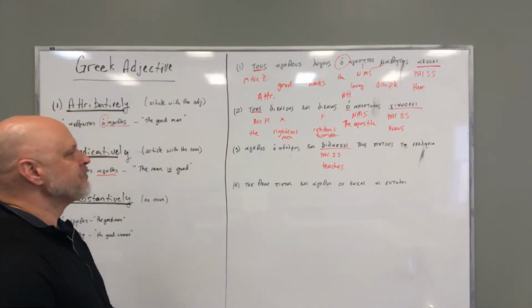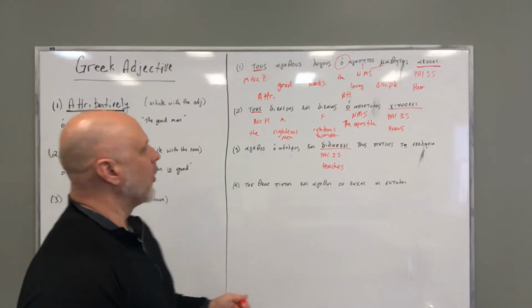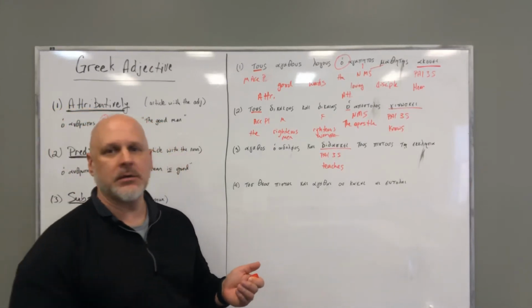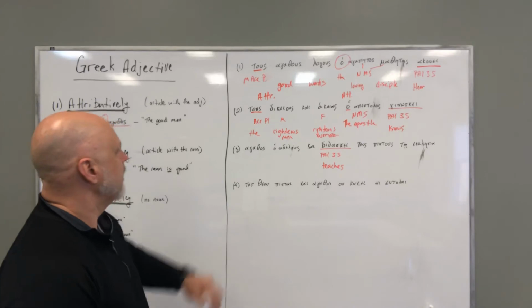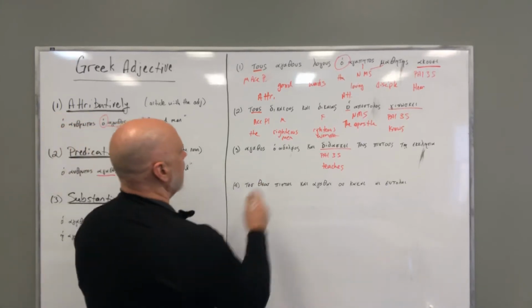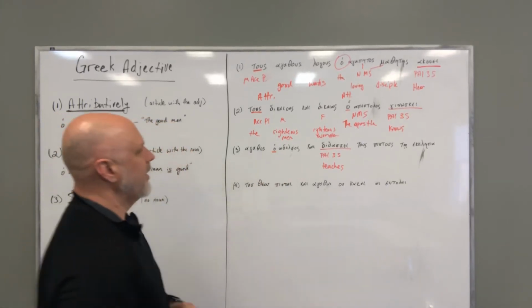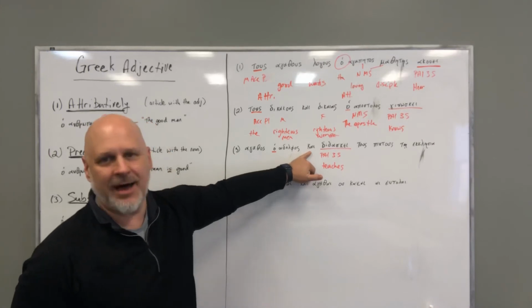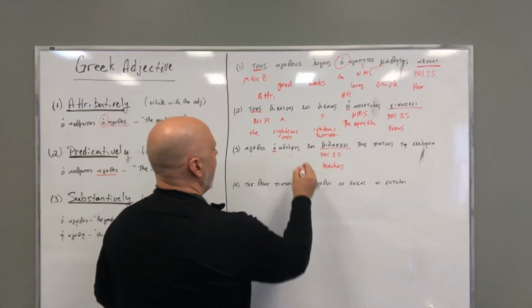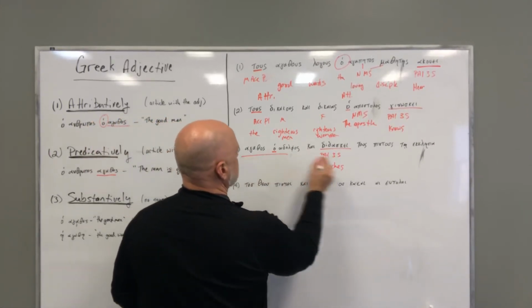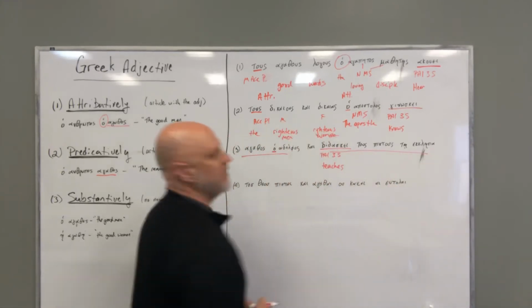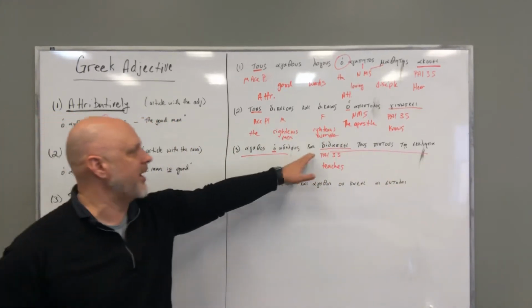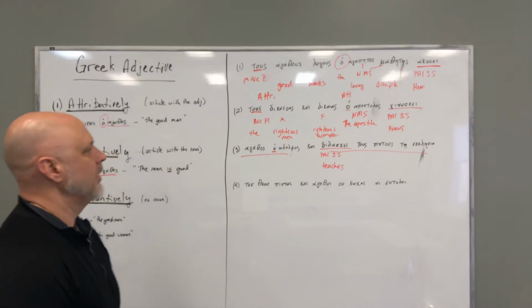Okay? Now I'm looking for a subject. I have my ho adelphos here, but notice I have this kai. So I have in essence two independent clauses connected by a conjunction.